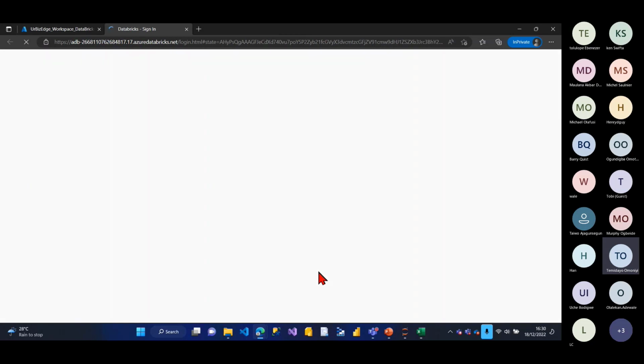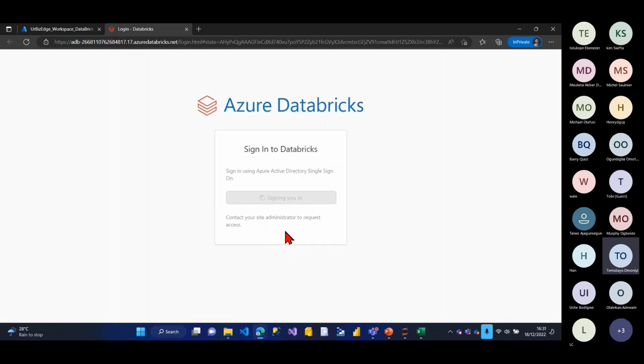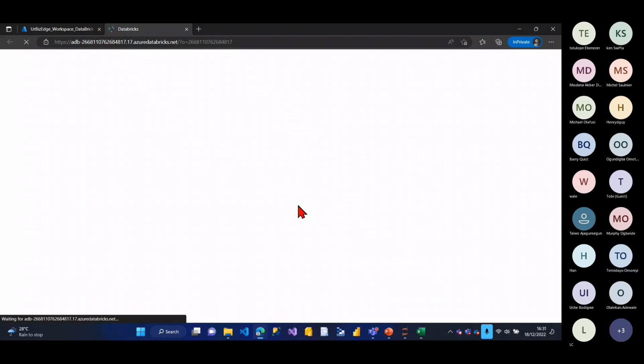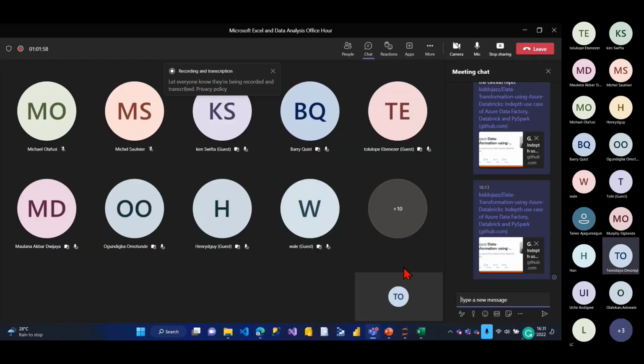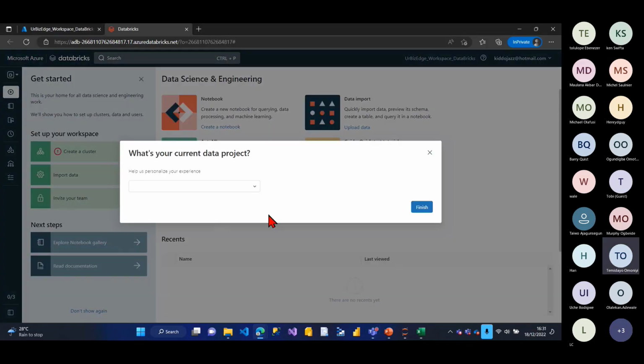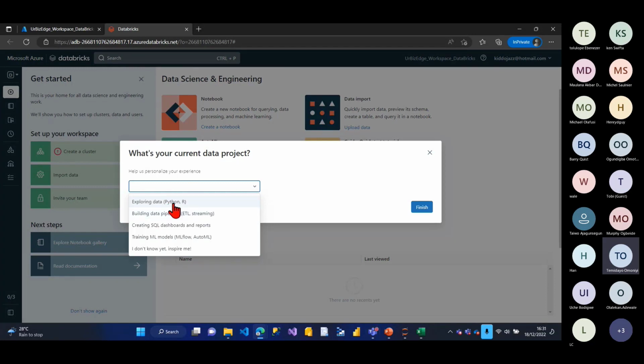Let's give it a couple of minutes, it's going to launch for us. If you have any question, please drop it in the chat box below. It's loading, so while this loads, let me check if there's any question. Okay, no question. Awesome. When you open your Databricks for the first time, this is what pops up. You can select any type you want to use. You can say, I want to do exploratory data analysis using Python or R. I want to build data pipelines for ETL and streaming purposes. I want to create SQL dashboards and reports. I want to train machine learning models, that's MLflow and AutoML, or just inspire me.